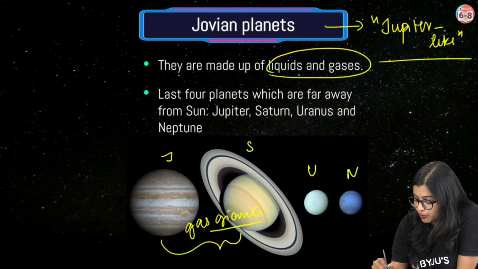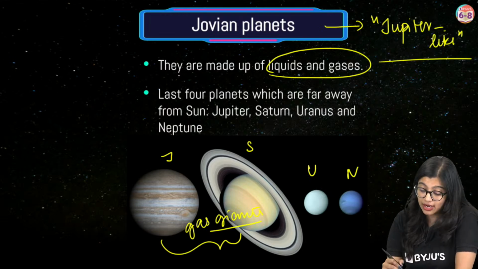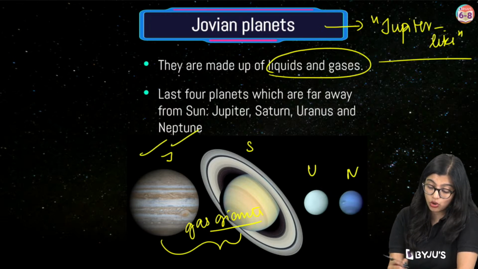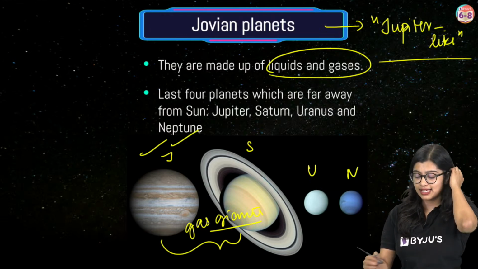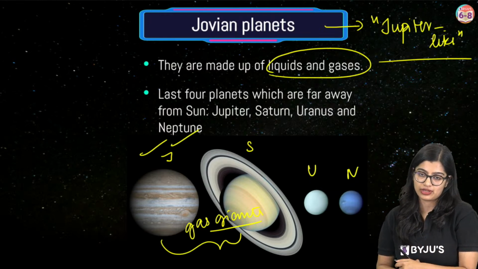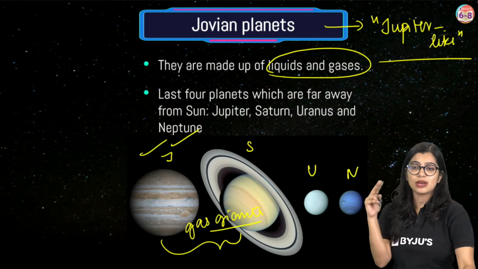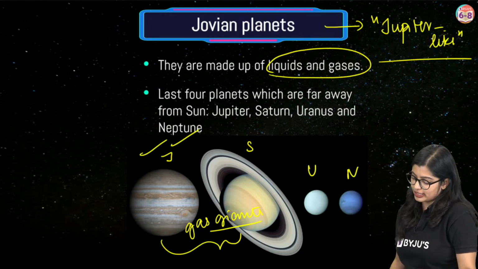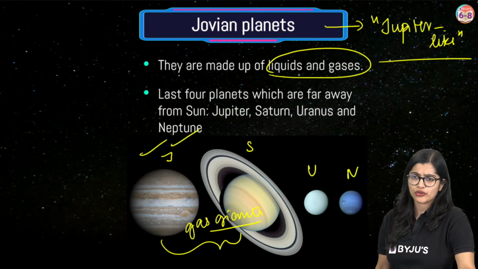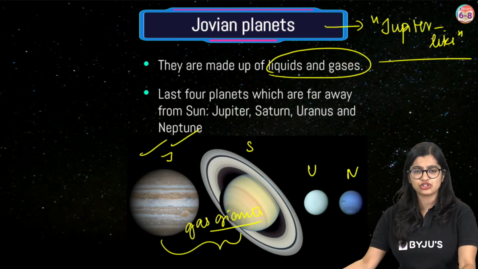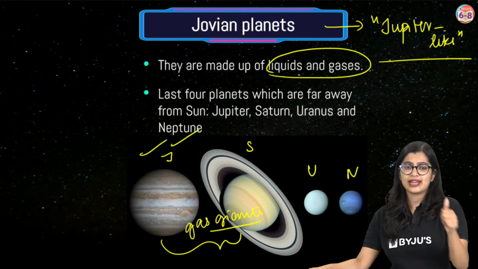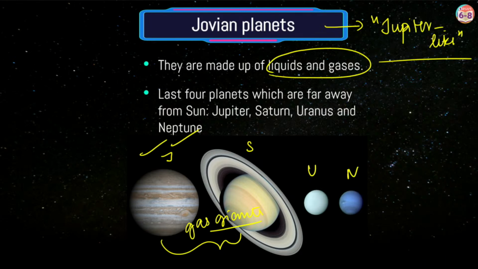Now, why do we say Jupiter-like planets? Because they're like Jupiter, which is made up of gases. The other three are also made up of gases, right? So this is one more important point of difference that all of you need to learn, very, very important. Do you all want to take a screenshot of this? Yes, very quickly everybody take a screenshot.